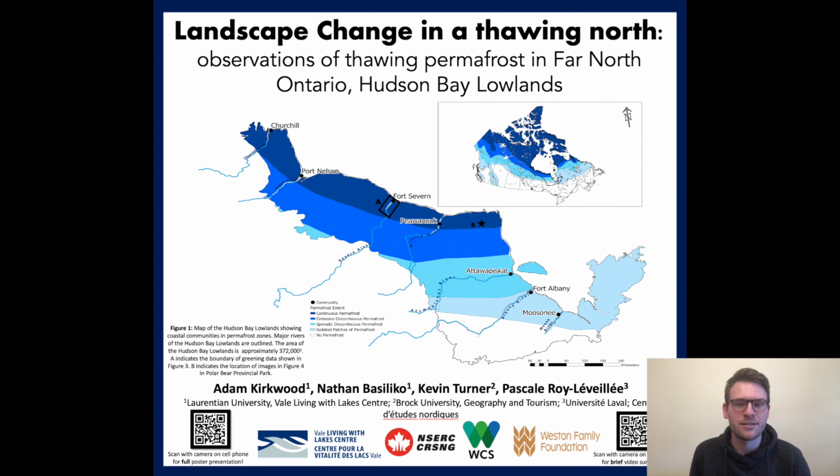My poster is on landscape change in a thawing north, looking at observations of permafrost thaw and how this relates to landscape scale changes. This work takes place in the Hudson Bay lowlands, and that's what you can see in the map here. The Hudson Bay lowlands is the world's second largest northern peatland, and it's also host to North America's lowest latitude continuous permafrost.